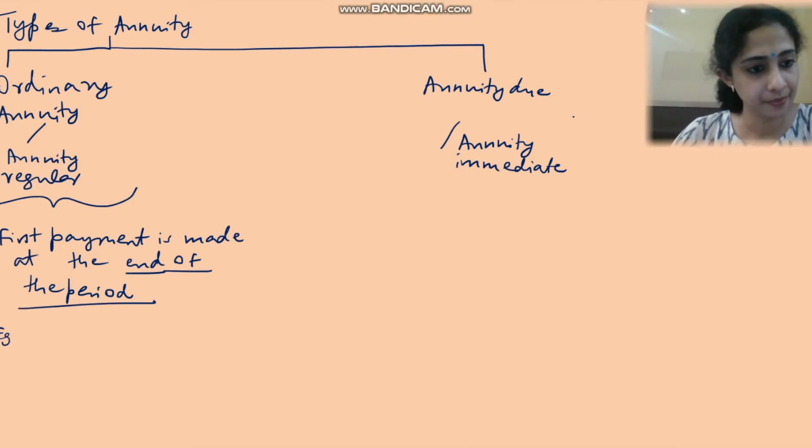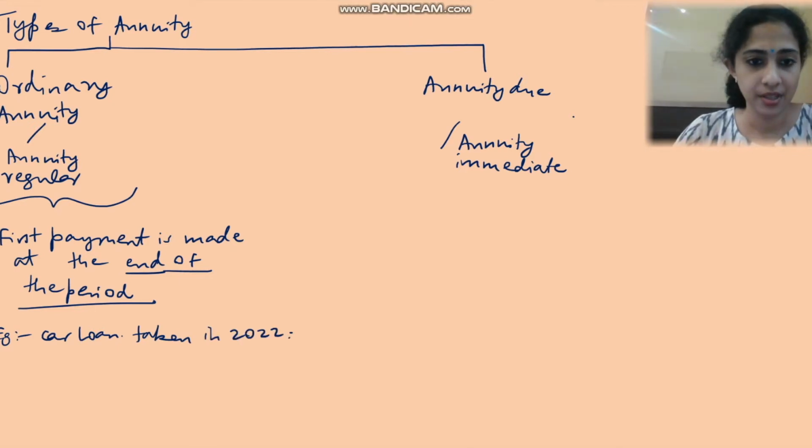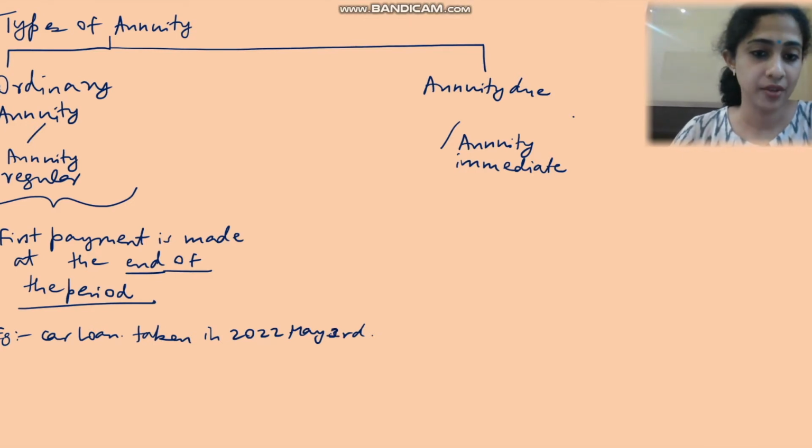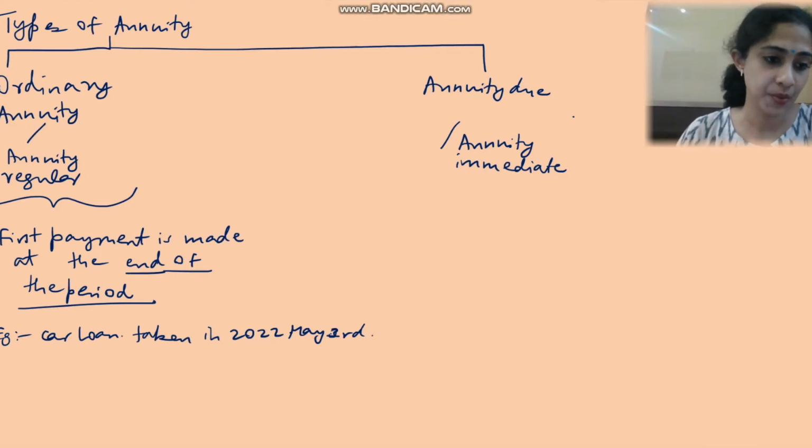For example, suppose I take a car loan on the 1st of May 2022.